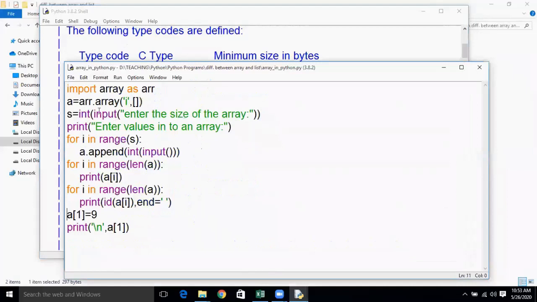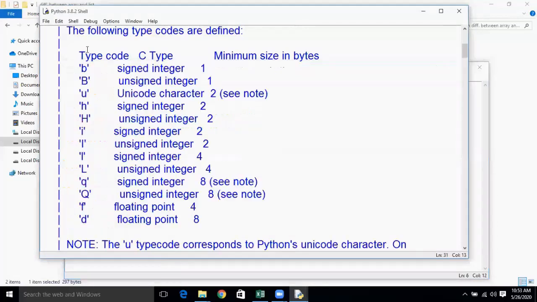Now your program is asking you to enter the size of the array. S becomes the size of the array by user input, and then your program asks you to enter the values into the array. Then by using append, similar to the list, whatever operations you applied on the list, you can apply all those operations here.